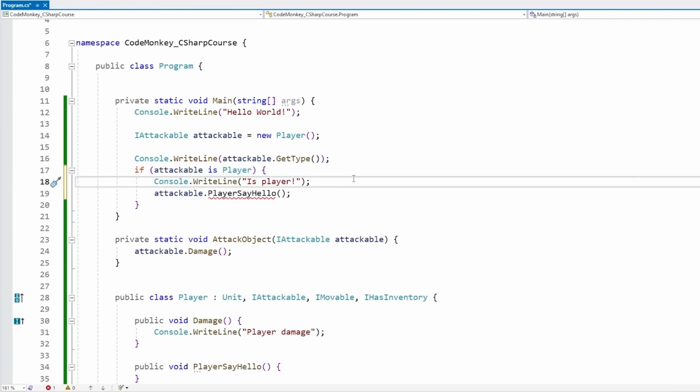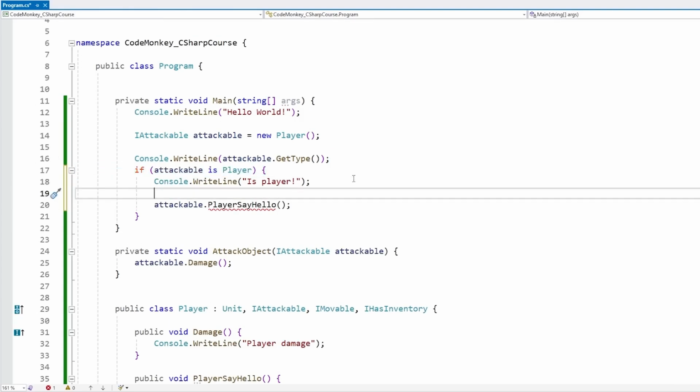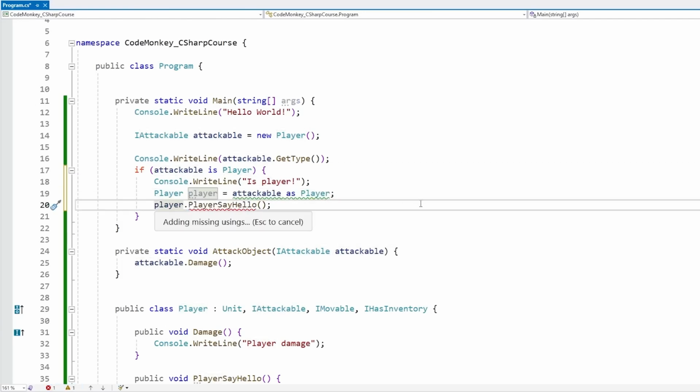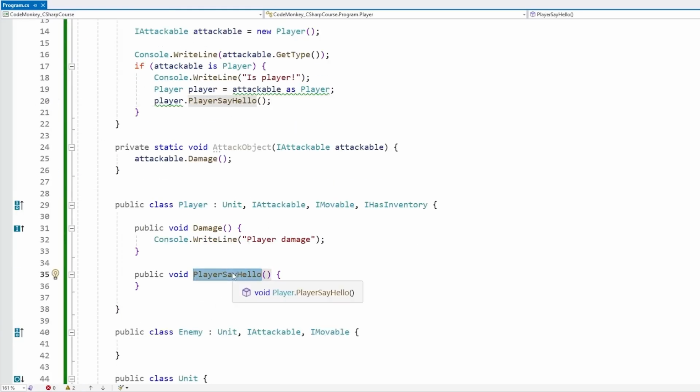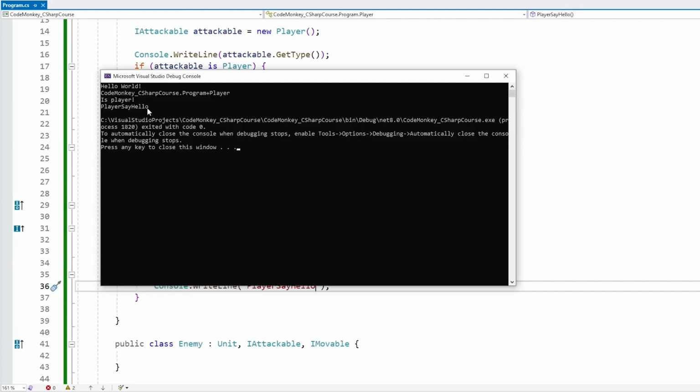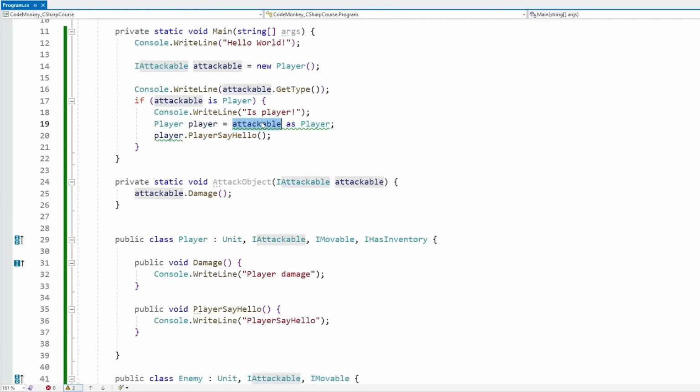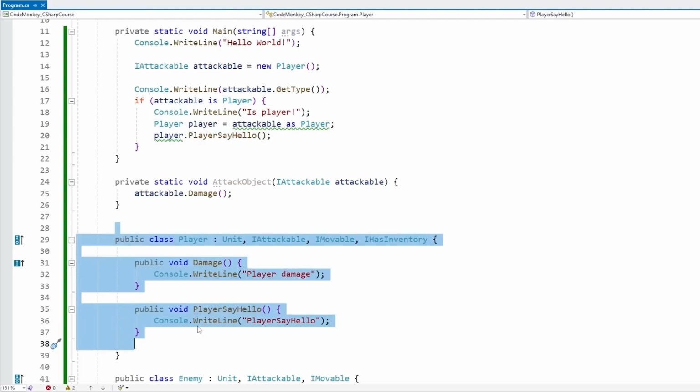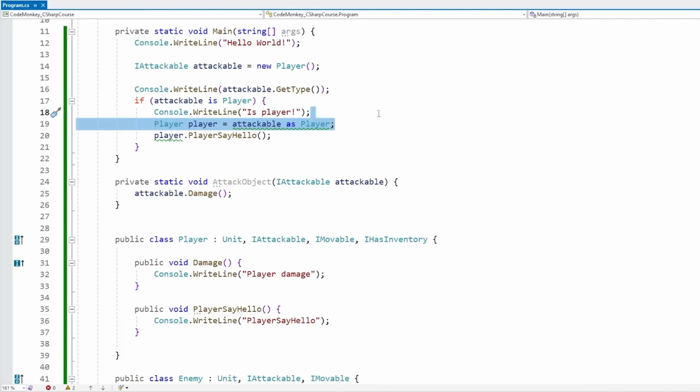And for this, we also have two options. One is using the as keyword, so let's define a player field. And for this, let's use attackable as Player. So if we do this and now do this, and over here, let's just print out something. Okay, let's see. And yep, it does work. It did run that. So here we convert our attackable into a specific player type, and then we can call any functions that are specific to this player type. The other conversion method, similar to this one, is simply casting, which we already saw when we cast some floats down into ints. So instead of using attackable as Player, we just put Player in parentheses and then attackable, like this.